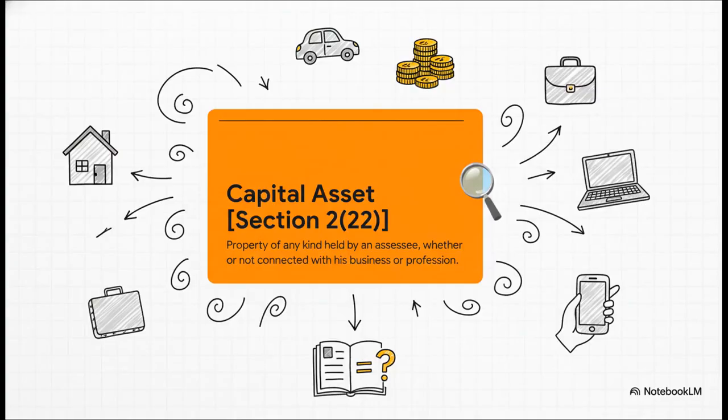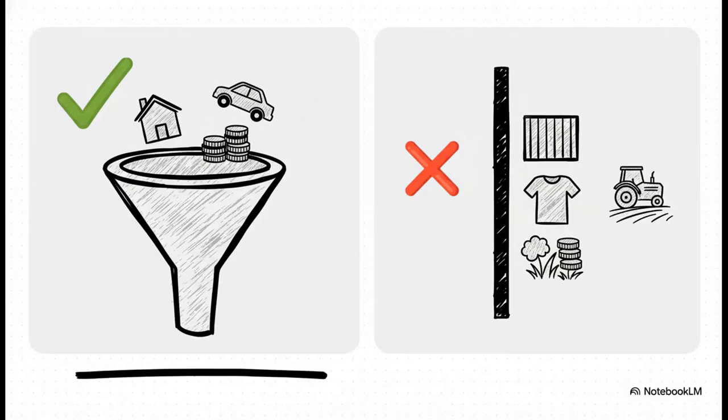Now, the definition of a capital asset in Section 2, subsection 22 is incredibly broad. It literally starts with property of any kind. I mean, that's a classic catch-all phrase, isn't it? The starting assumption of the law is that basically everything you own is a capital asset, whether you use it for business or for personal reasons. But the real action in this definition is in the exclusions.